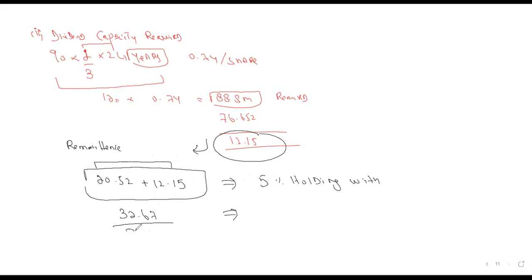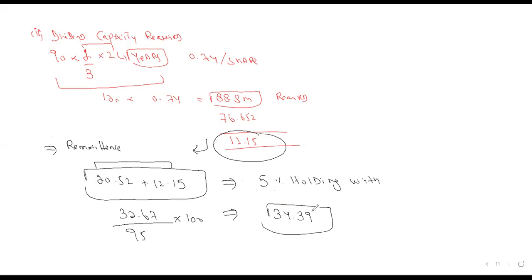So divide by 95, multiply by 100. How much is the gross amount coming? 34.39. Now, this remittance is required from the subsidiary.